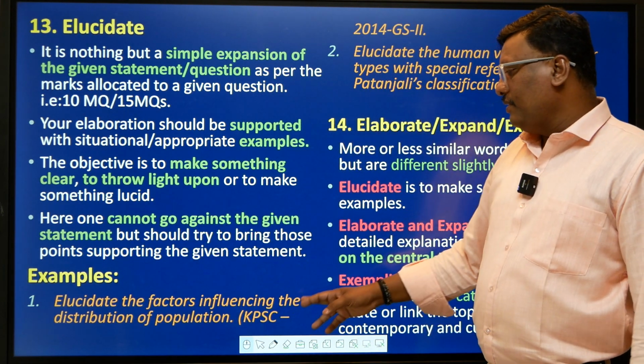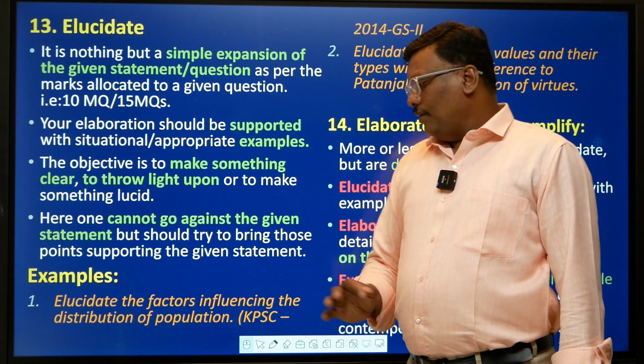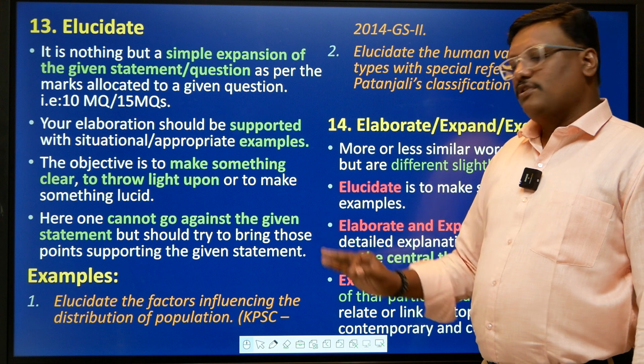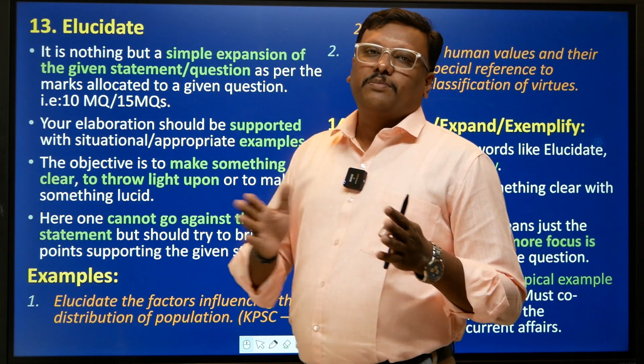Example, elucidate the factors influencing the distribution of population. Simple. What are the factors affecting the distribution of population? Write all those factors. You only have to elaborate that. You only have to expand it, right?